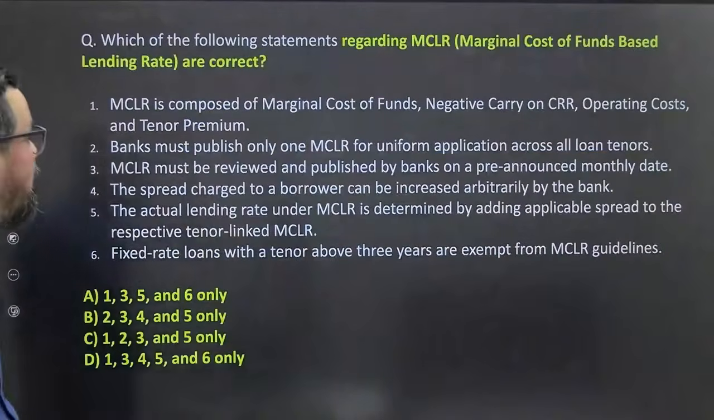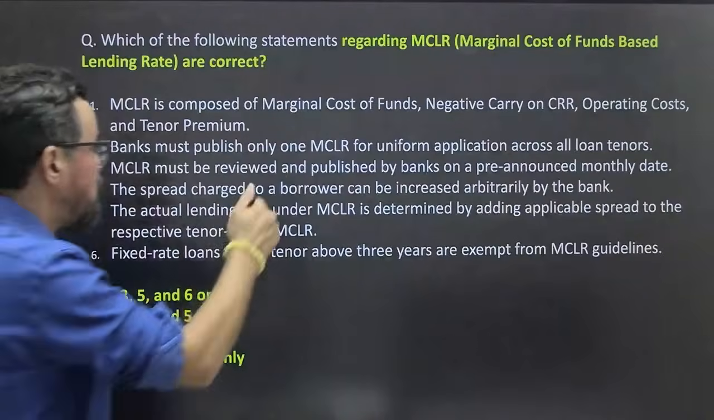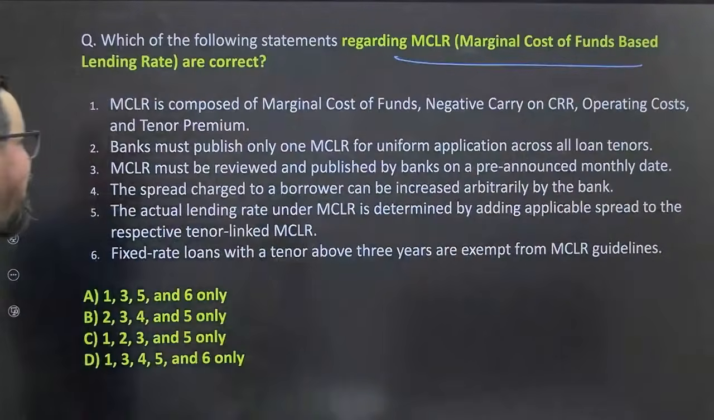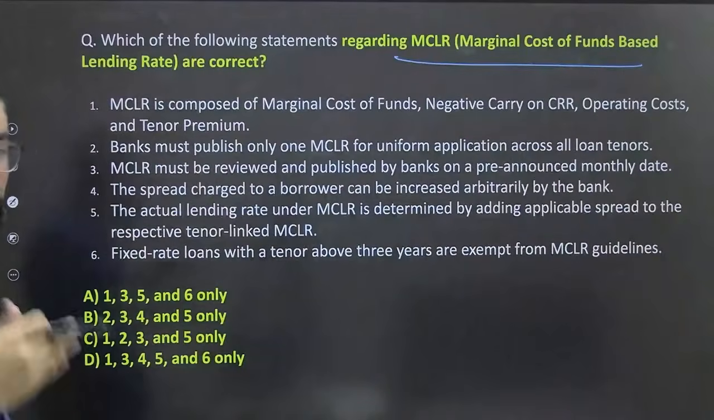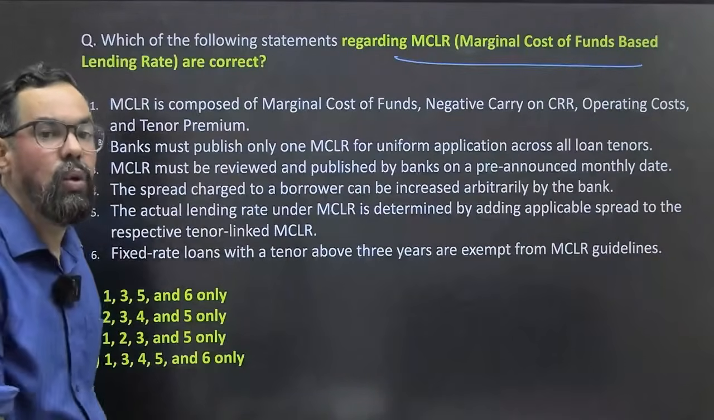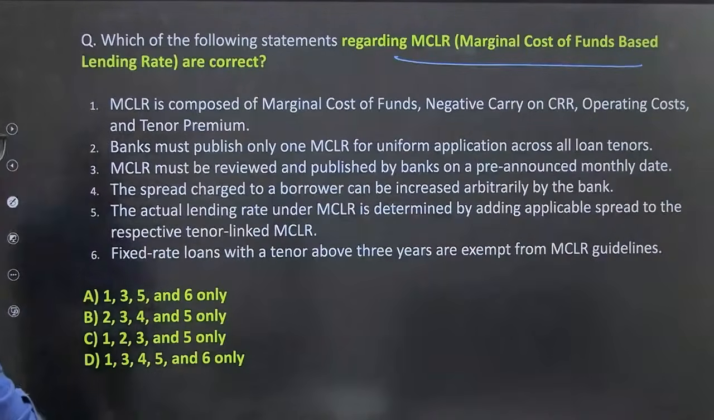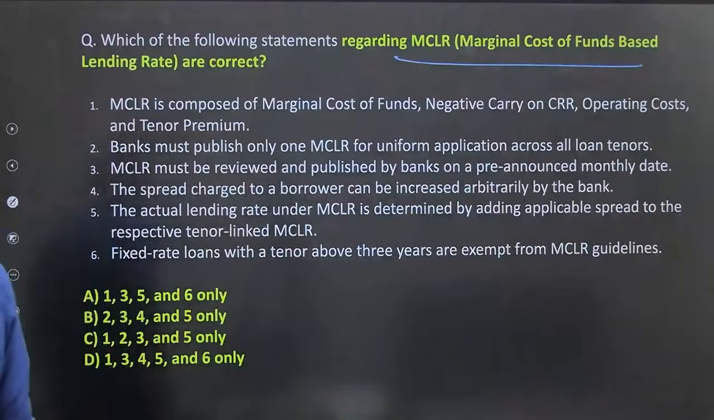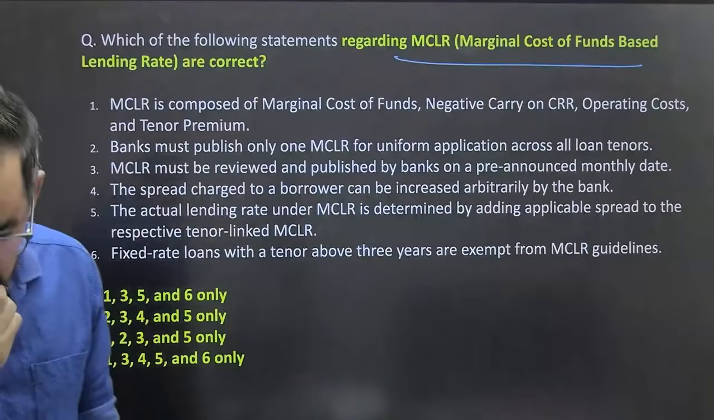Right? Next one, guys. One more question based on MCLR. So MCLR, marginal cost of funds based lending rate, correct. You have to find out the most accurate statement related to MCLR. Okay, now go through this. We have discussed this particular thing many times. Tell me, what will be the correct answer?